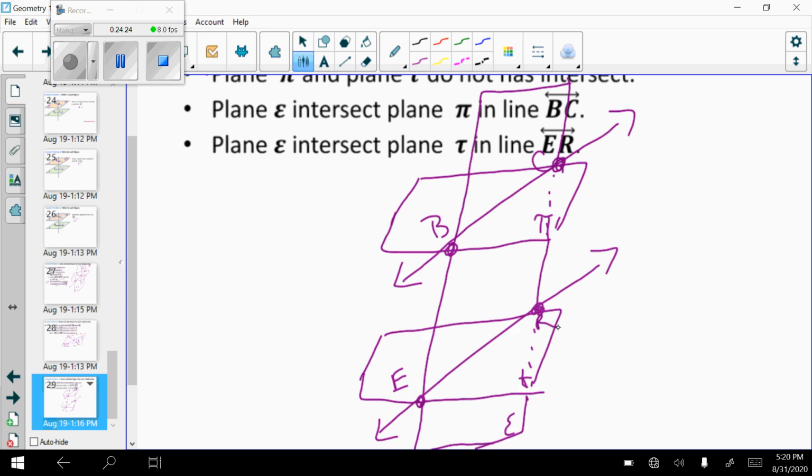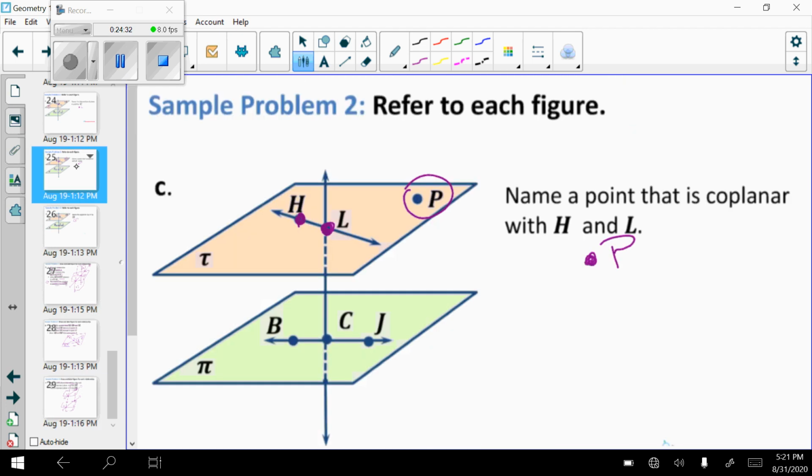So that will get you through today's assignment. All of your examples on today's assignment are like these, where I give you a picture and ask you questions, and then there's a little algebra review. That is 1.1, points, lines, and planes.